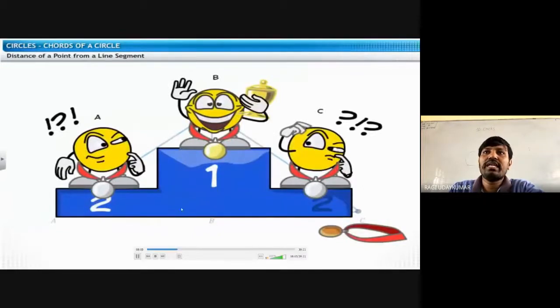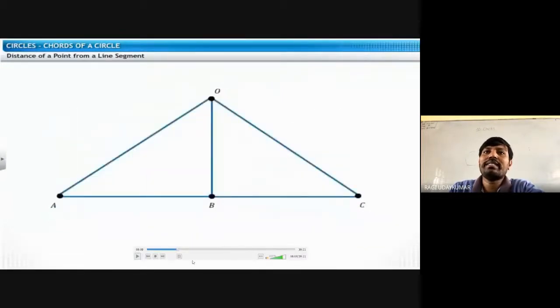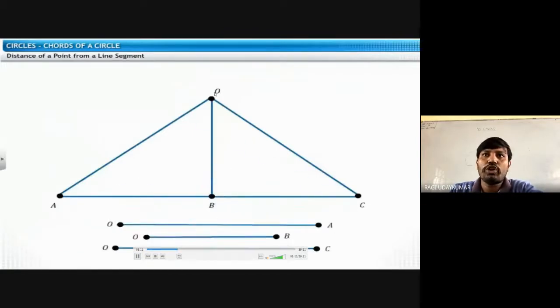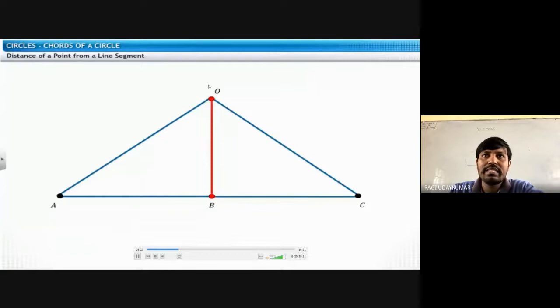Consider that there is a race between three persons from A, B, C to reach the point O. B will reach O more easily if they are following the same speed. So the shortest distance is a perpendicular line. OB is perpendicular to AC.